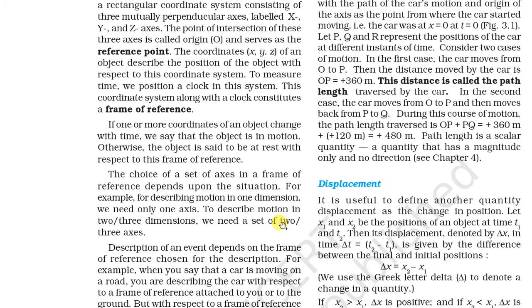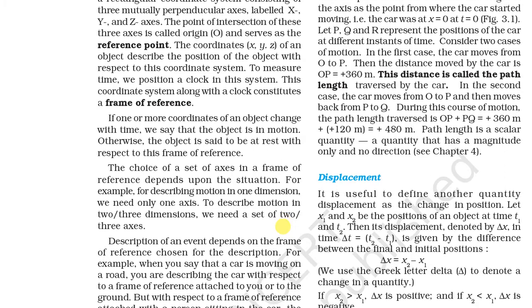So we call the origin O the reference point. The coordinates x, y, z of an object describe the position of the object with respect to the coordinate system. To measure time, we position a clock in this coordinate system, and together with the clock it forms a frame of reference. Okay, frame of reference.